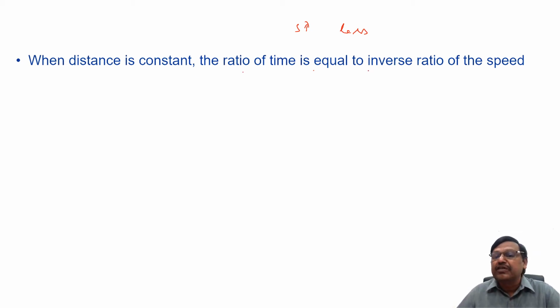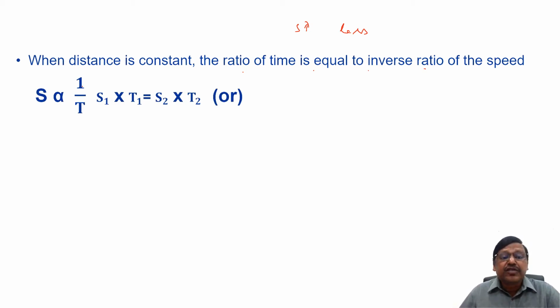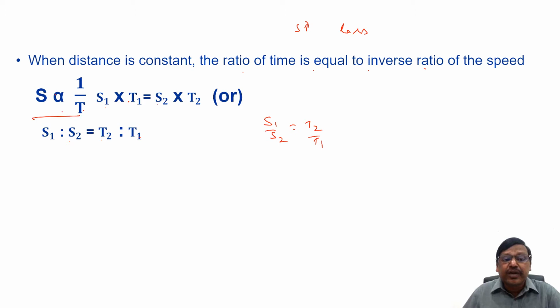The ratio of the times is equal to the inverse ratio of the speeds. Speed is inversely proportional to time, or we can say S1 into T1 equals S2 into T2, or S1 is to S2 equals T2 is to T1. S1 by S2 equals T2 by T1, not T1 by T2. It is inverse, because speed and time are in inverse relation. And you know how this has come? When two variables are in inverse proportion, the product is constant.